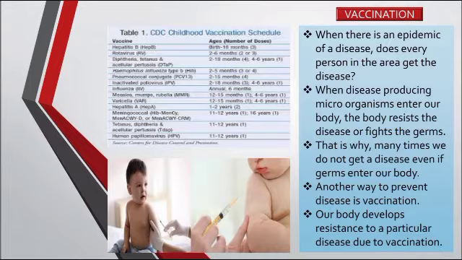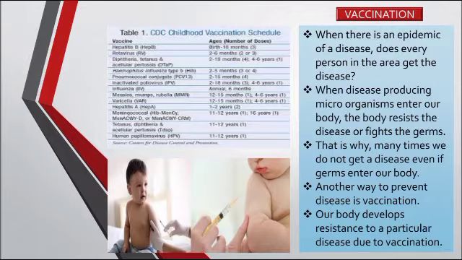So whatever germs are going to enter your body, if your body has a proper diet and your immunity is strong, you can fight against that disease, and the germs will not be able to attack, because your immunity is strong. That is why many times when a disease is spreading in the community, you may not get infected because you are strong enough to fight it. So another way to prevent disease is vaccination.